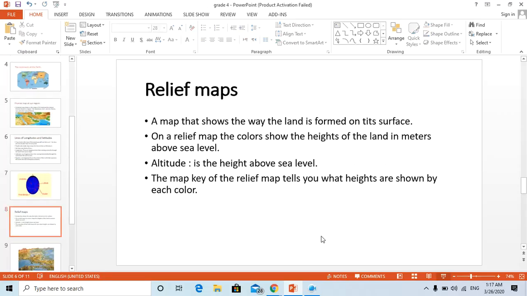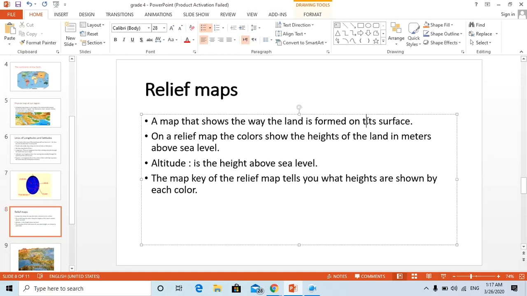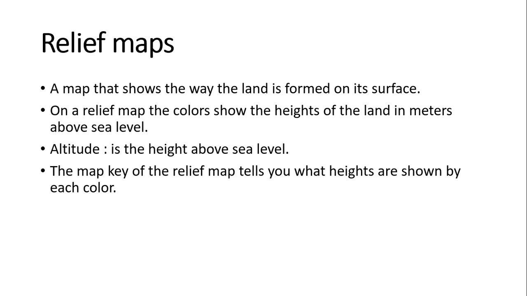Relief maps are maps that show the way the land is formed on its surface. For example, on a relief map, the colors show the height of the land in meters above sea level.